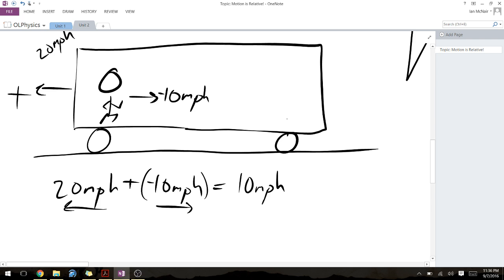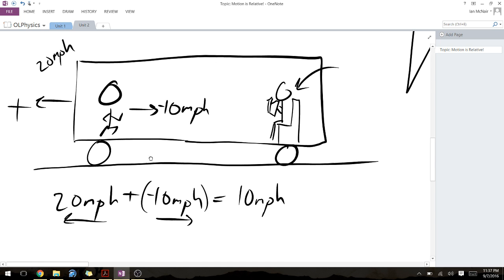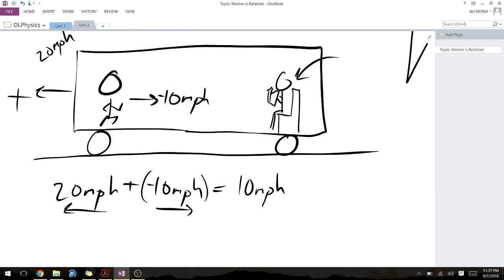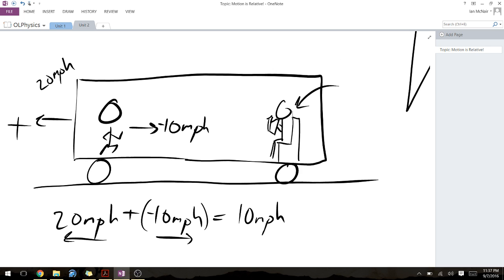But also let's keep in mind, to someone sitting on this bus, in their frame of reference, this person is actually just moving at a negative 10 miles per hour, right? Because that 20 miles per hour of the bus isn't taken into consideration when our frame of reference is inside the bus. So this might sound a little bit confusing, but it'll start making more sense as time goes on. There's actually not too much math related to this. Pretty much all I want you to be able to do is set a reference point and choose your direction of what is positive, what is negative.